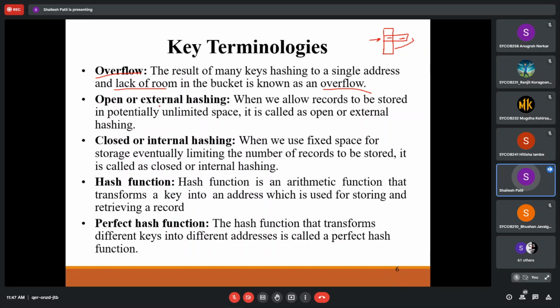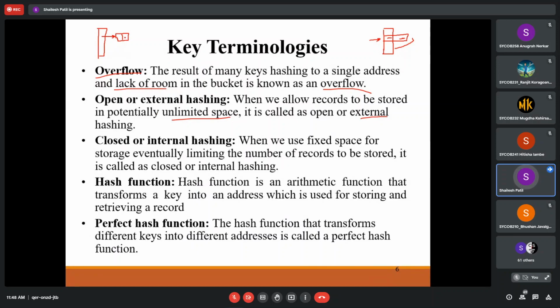Then we have open or external hashing. When we allow records to be stored potentially in unlimited space, it is called open or external hashing. So, this is my hash table. In linear chaining, what we are going to do is add some links over here, like this. What we are doing, actually, is allowing records to be stored in unlimited space.